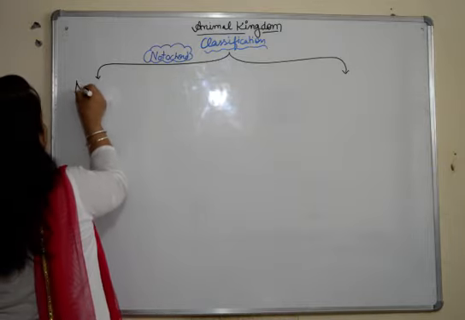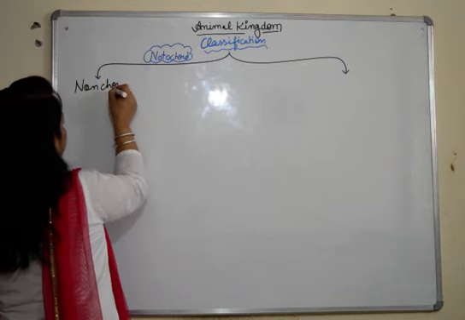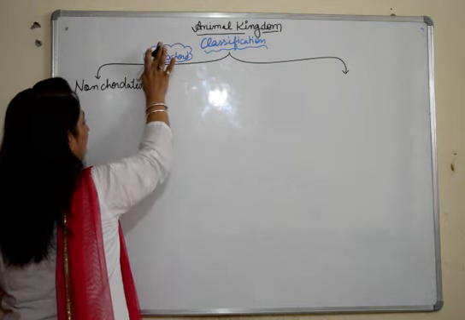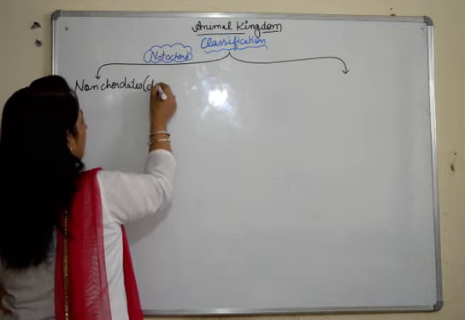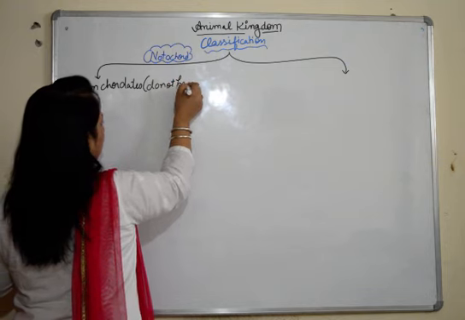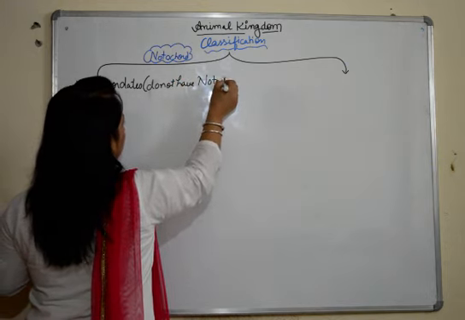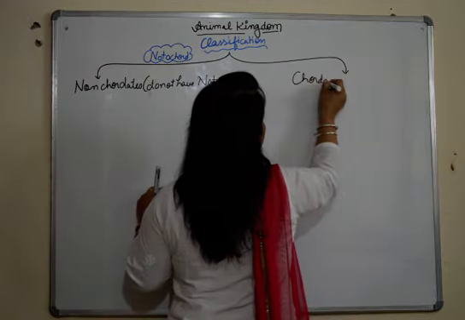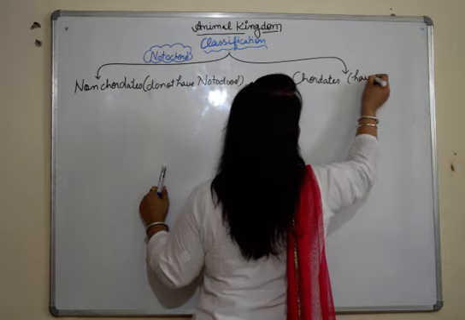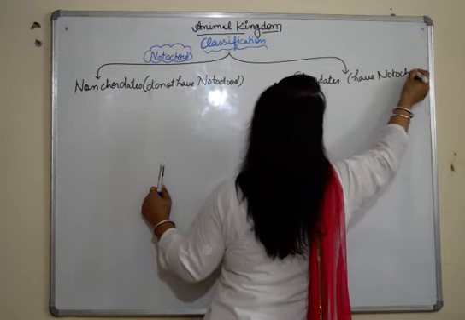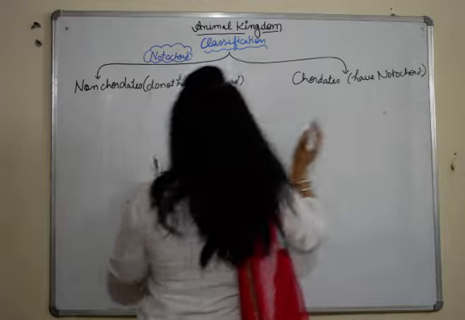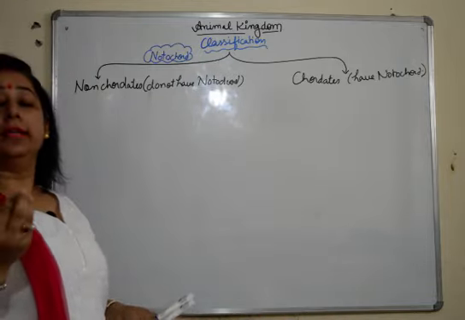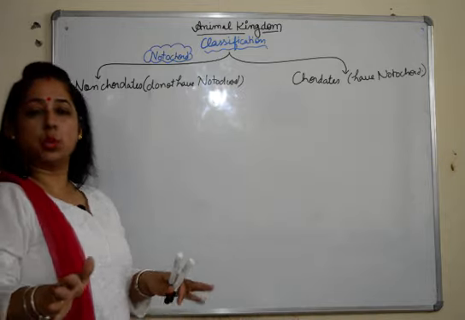The ones which do not have notochord are non-chordates, and here we have chordates, which have notochord. Now the non-chordates are categorized into 10 phyla on the basis of the absence of notochord.